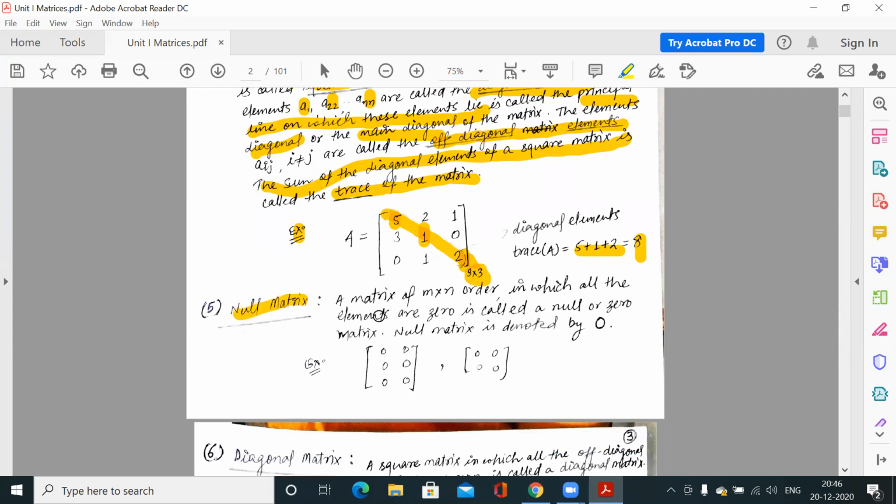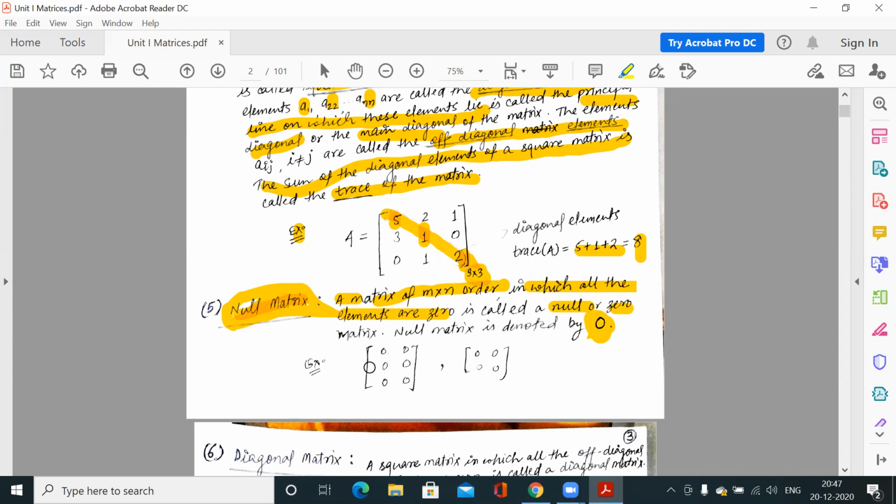Now the null matrix. It is not necessary that it should be a square matrix. It may be a square matrix or a rectangular matrix. But what is the condition for a null matrix? All the entries must be 0. Whatever the order is, all the elements must be 0. So a matrix of order m by n, in which all the elements are 0, is called a null or zero matrix. And the null matrix is denoted by capital O or capital 0.